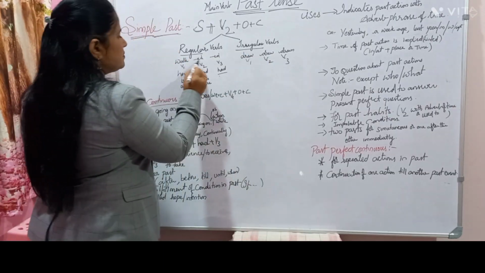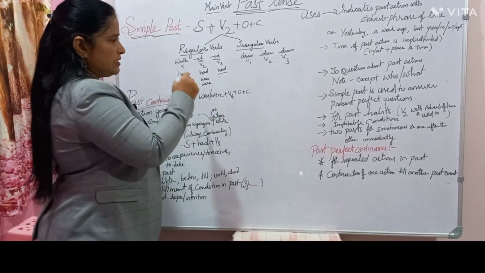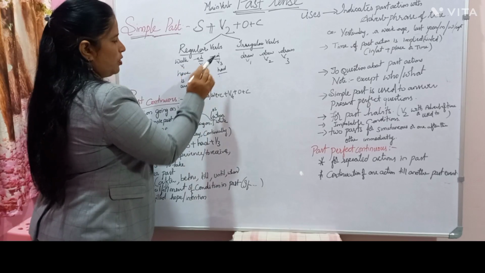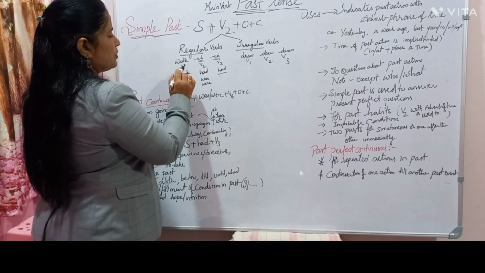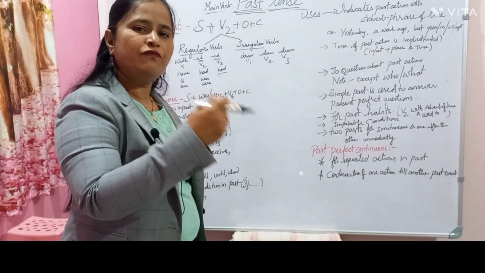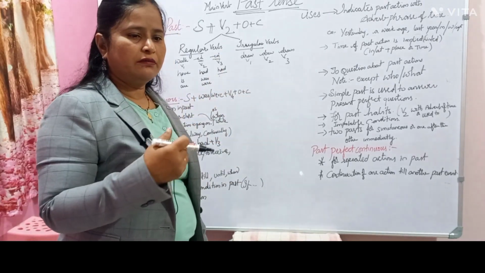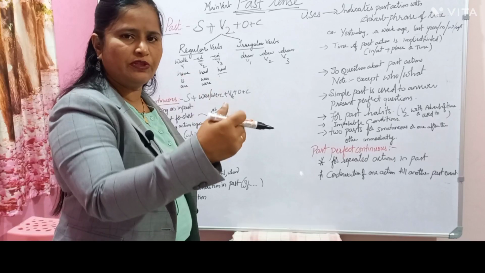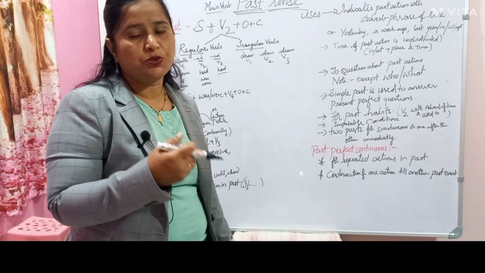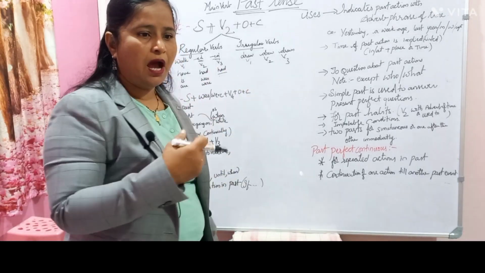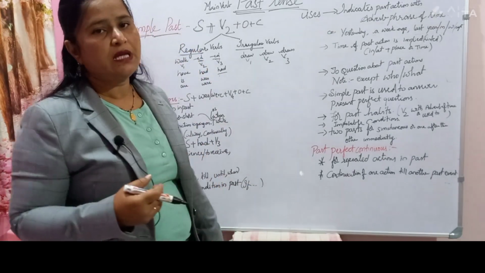What are regular verbs? The verbs which are just added by ed are called regular verbs. For example, walk, walked, walked; talk, talked, talked; laugh, laughed, laughed; jump, jumped, jumped; paint, painted, painted. And even some verbs which do not change with ed remain the same: hit, hit, hit; cut, cut, cut; put, put, put. So these are also considered regular verbs.